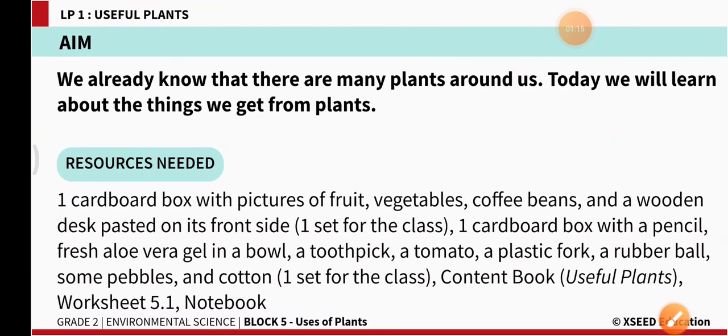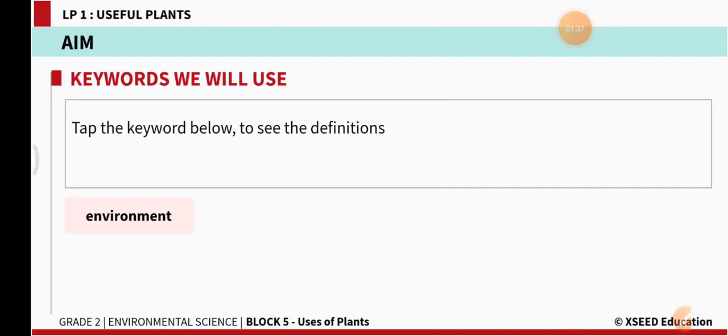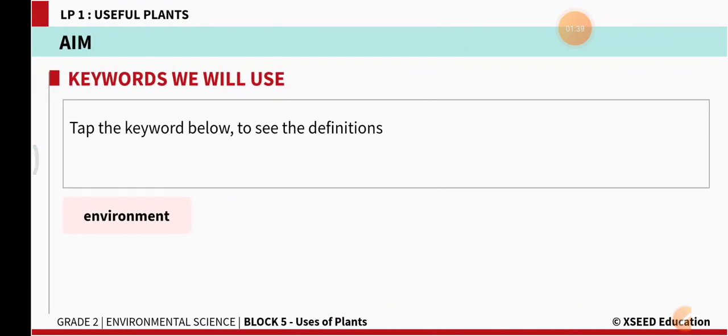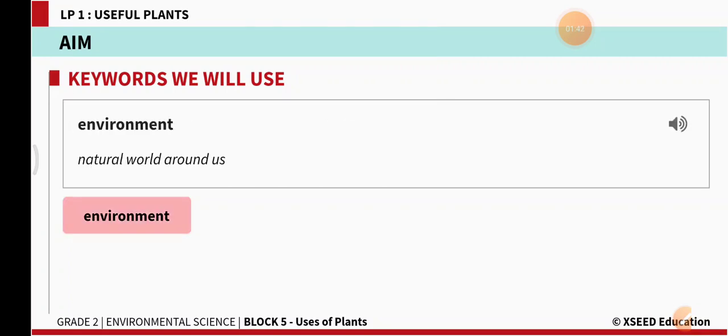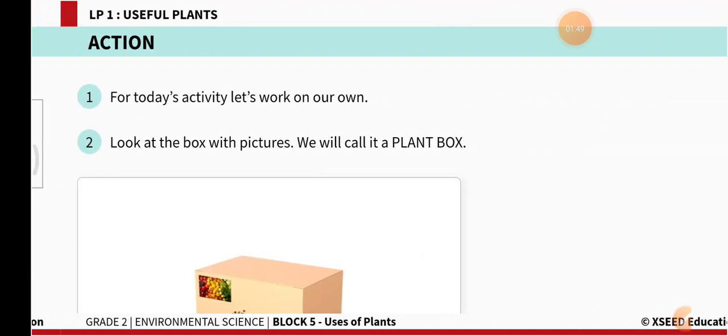We already know that there are many plants around us. Today, we will learn about the things we get from plants. Every day we see so many plants around us. So, today we will discuss the things that we get from plants. How are we using these things, right? The keyword that we are going to learn today is environment. Environment means the natural world around us, right?